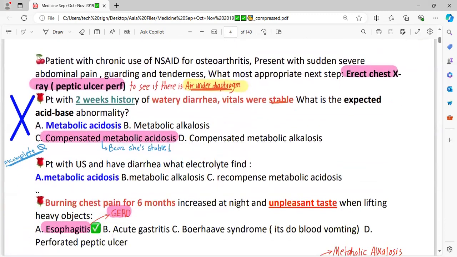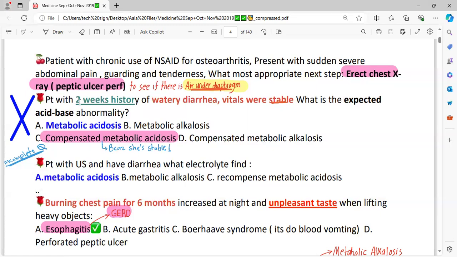Patient with chronic use of NSAIDs for osteoarthritis, patient with sudden severe abdominal pain, guarding and tenderness. Now look at the words. They have given you the history. The patient took NSAIDs for osteoarthritis. Now these are the highlighted words: sudden severe abdominal pain, guarding and tenderness. What is the appropriate next step? Immediately go with an erect chest X-ray just to look for air under the diaphragm to rule out perforation. Because this is a surgical emergency, we need to open the patient immediately. Otherwise, we would lose the patient.